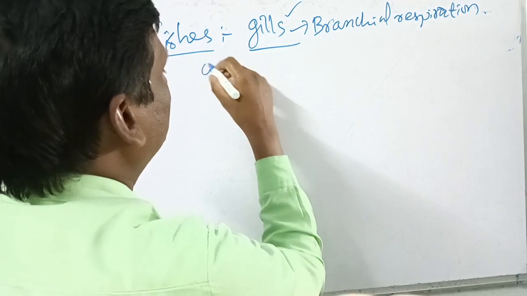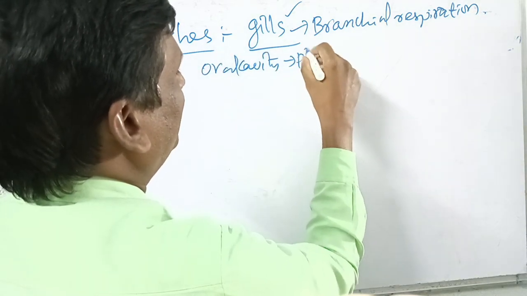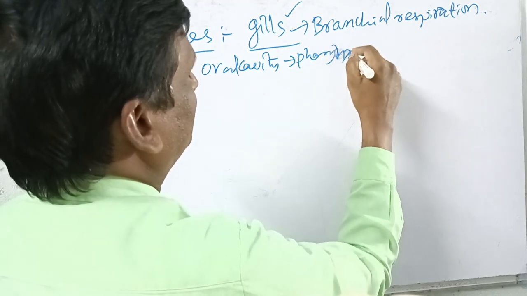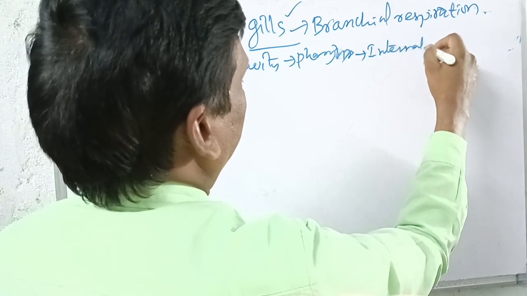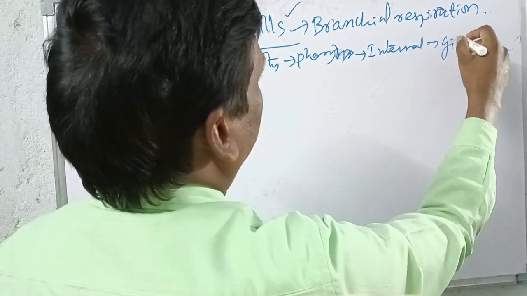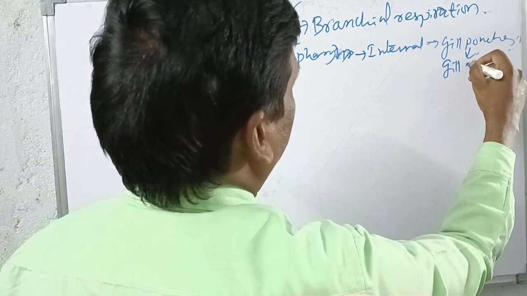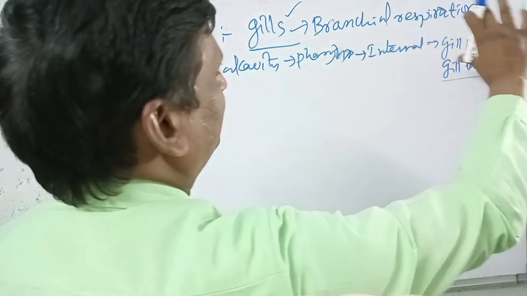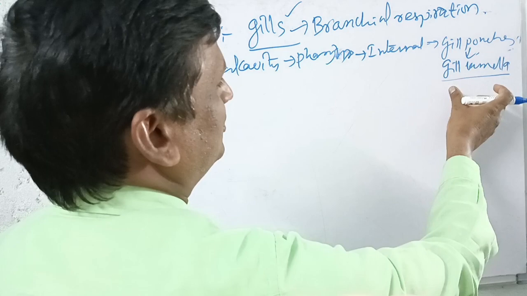From the oral cavity the water goes to the pharynx, then to the internal branchial apertures, the gill pouches, and the gill lamellae.